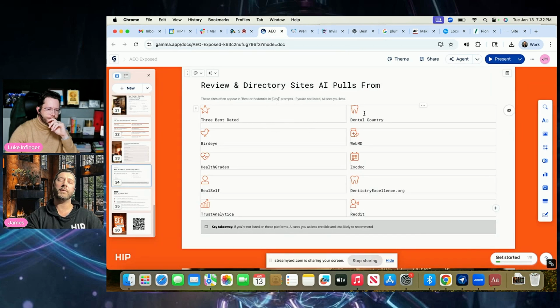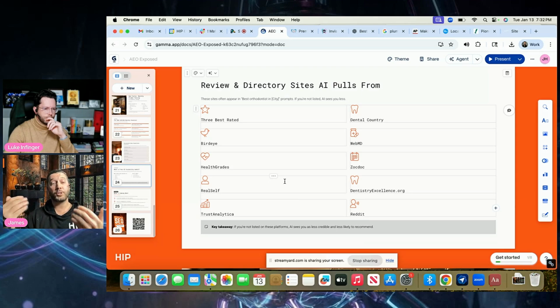Here's Dental Country. There's also Bird Eye, WebMD, Healthgrades. You might have some of these profiles already. And if you do, great. Another thing that you'll notice that these profiles do is if you do get listed on like 3 Best Rated, they will actually put you in order of your review ratings. So if you and 2 other competitors, because there's only 3 spots on that site, if you have 500 reviews, your competitors have 1,000, and then one has 2,000, they're going to list number 1 with the 2,000 reviews. It's just the order that they do, right?